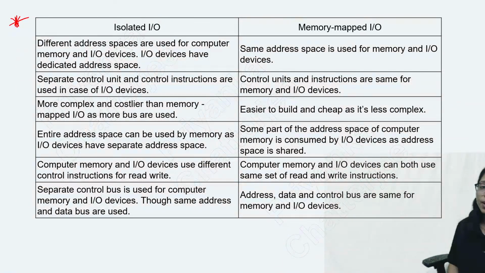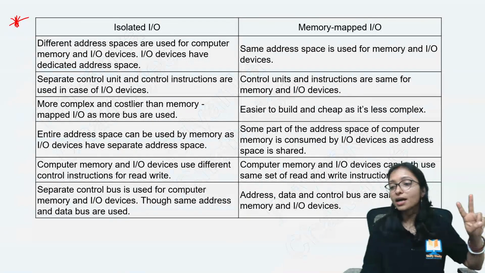Entire address space is used by memory, as the input output device has a separate one. That's why here you are getting more memory addresses. But in memory mapped IO you are getting fewer memory addresses, because some of the part is occupied by the input output device. Memory and IO device have different control and read write instructions in isolated IO. Here the same instructions are used by both memory and IO. There is a separate control bus for memory and input output, but here the control bus is also the same. That is the main difference.